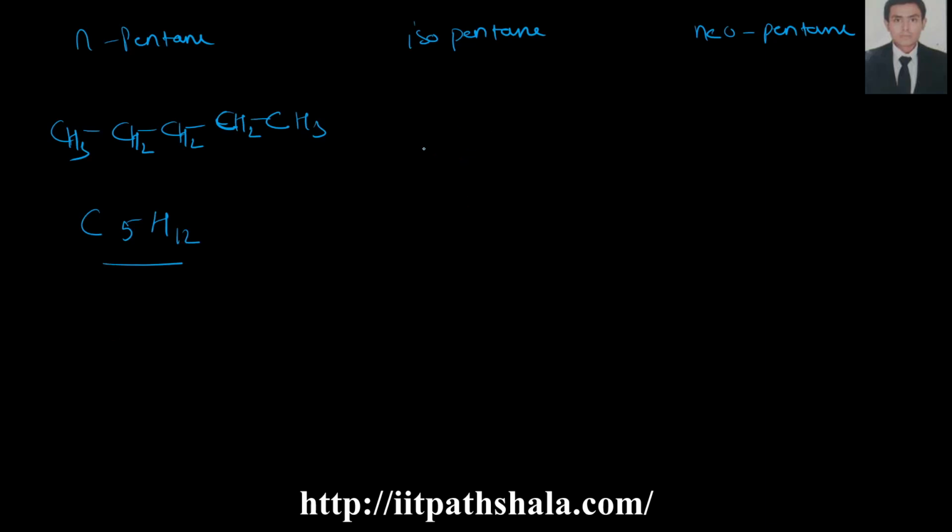How can you write isopentane? First you have to make the parent chain, which must contain a carbon less: CH3 CH2 CH2 CH3.